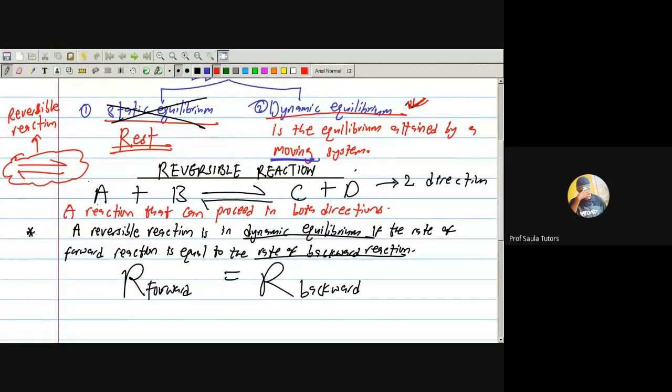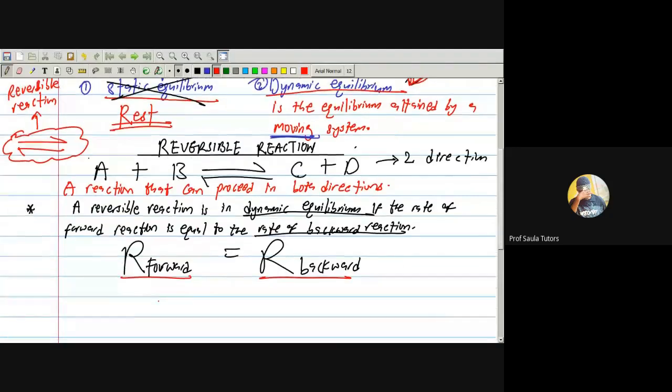So how do we know a reversible reaction is in dynamic equilibrium? It is in dynamic equilibrium when the rate of forward reaction is equal to the rate of backward reaction. When the rate of forward reaction is equal to the rate of backward reaction, that's when we say a chemical system is in dynamic equilibrium. Exactly. Rate of forward reaction equals rate of backward reaction.